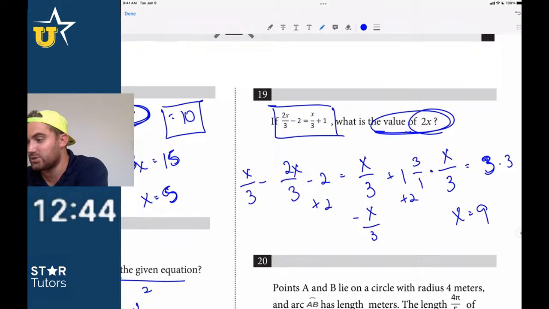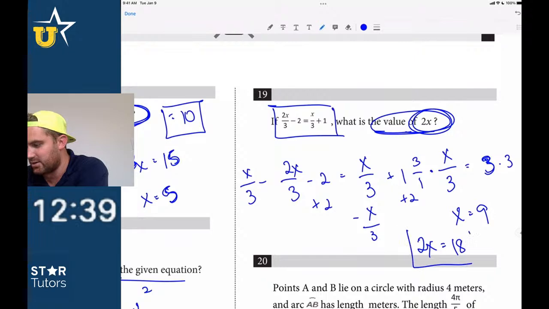But we're looking for 2x. Don't forget, guys, right? Very easy to make that mistake. So 2x is equal to 18. So there's our answer. 2x is equal to 18.